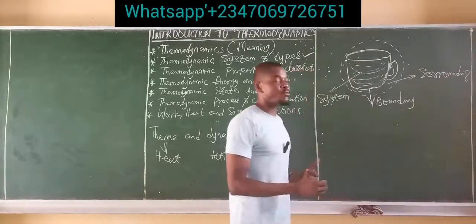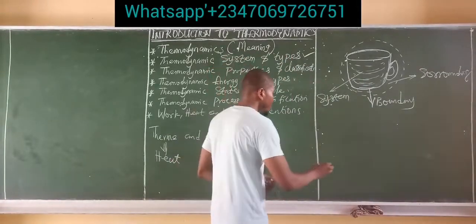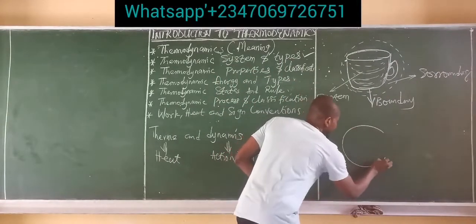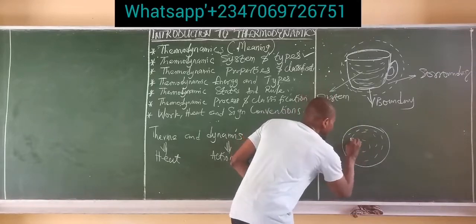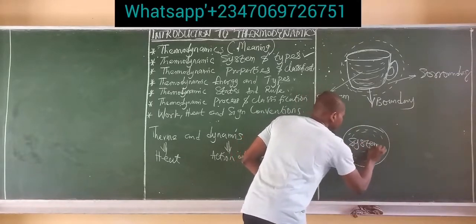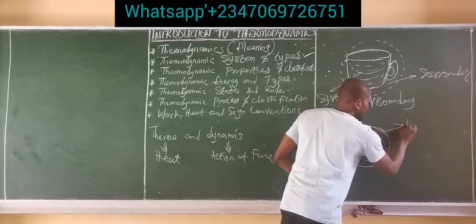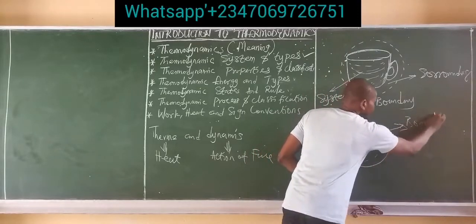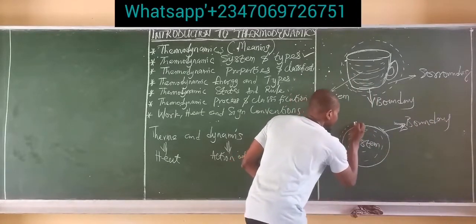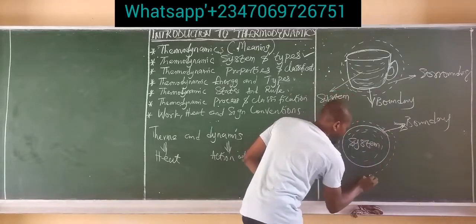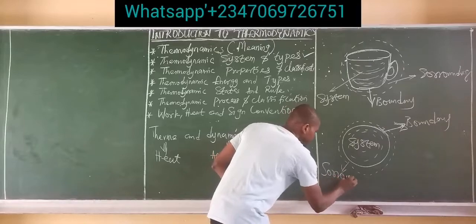So there is no system without a boundary, and there is no system without a surrounding. In essence, you can simply draw a circle, and you have a fixed quantity of matter inside the circle. This is called a system, whereas the separation itself is called a boundary, and every other thing outside the boundary is called the surrounding of the system.